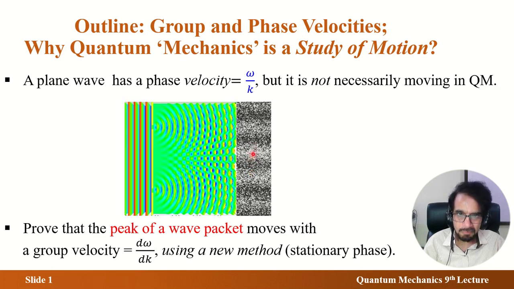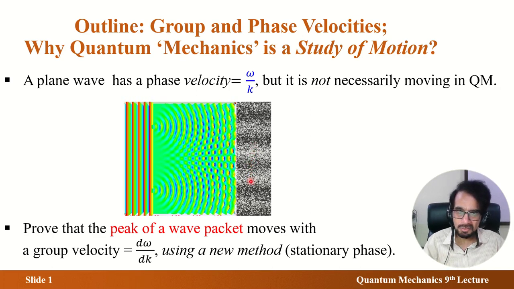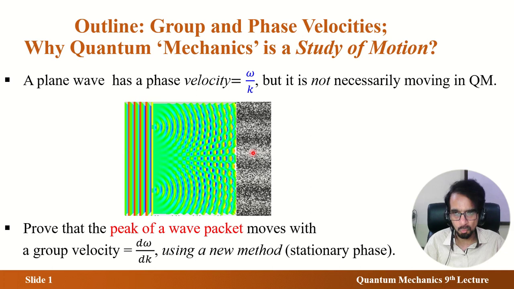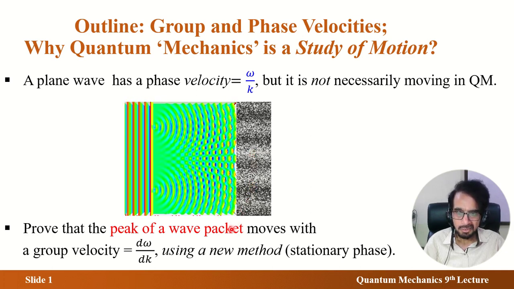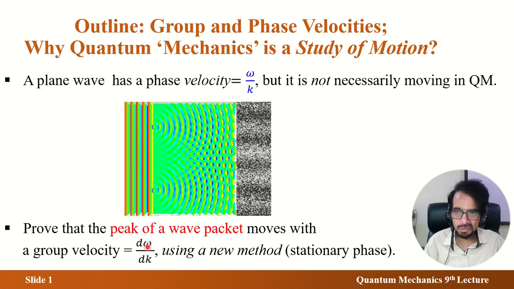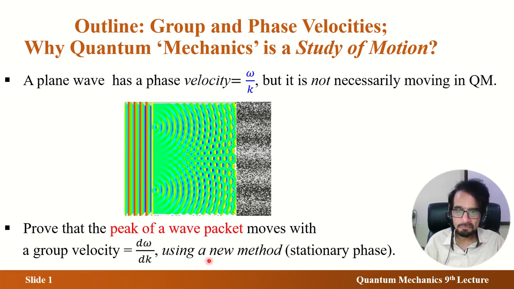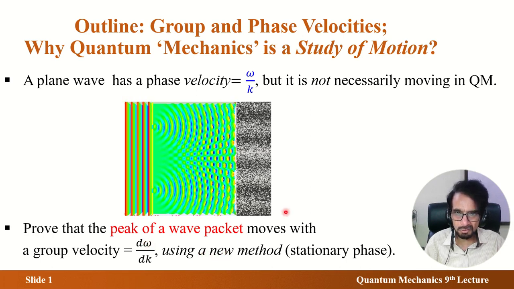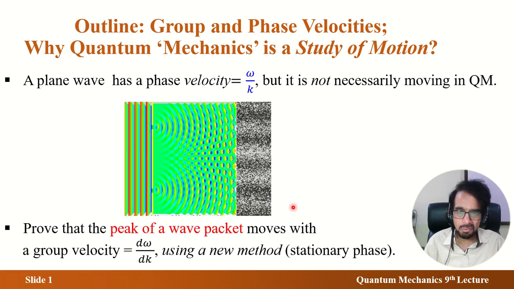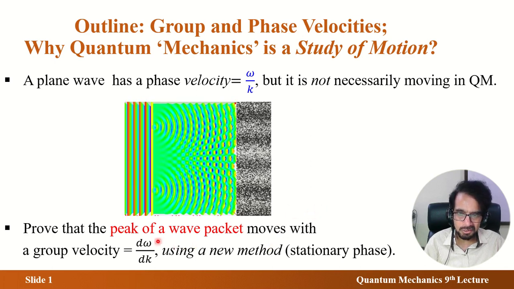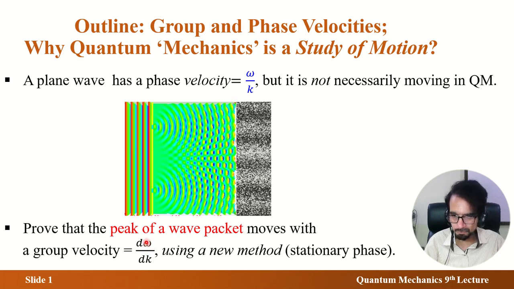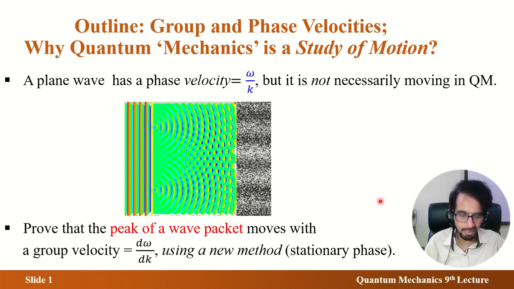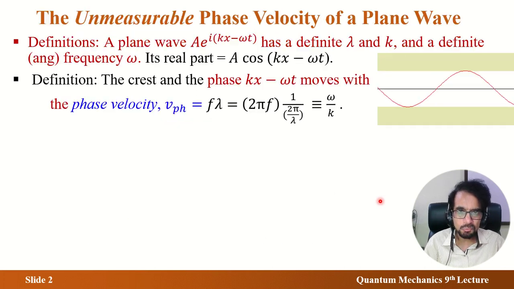There is a packet and there is a peak. When the peak moves, because many waves combine to make a peak, so combine means it's a wave packet or it's a group. So group velocity, definition of velocity and expression of group velocity is included in the lecture. And for derivation, I am using a new method which is quick. It takes some effort to understand it, but once learned, it's quick. In one line, it gives this expression, which others take quite much more time. So that's the outline, and then we go to the actual content.